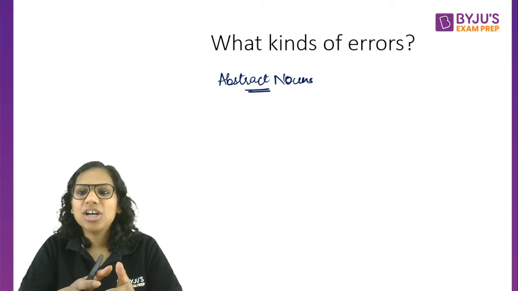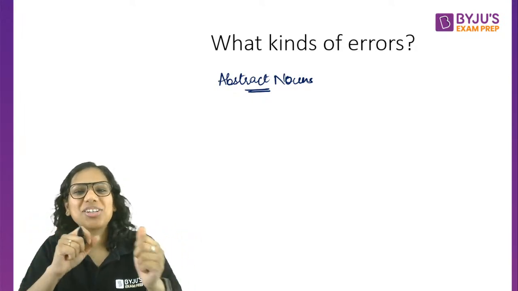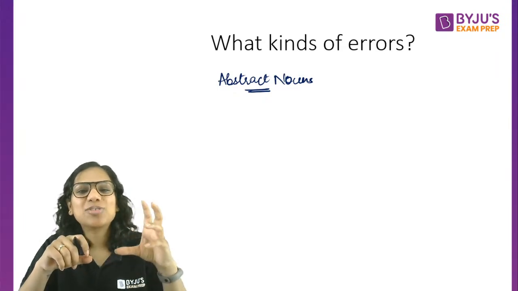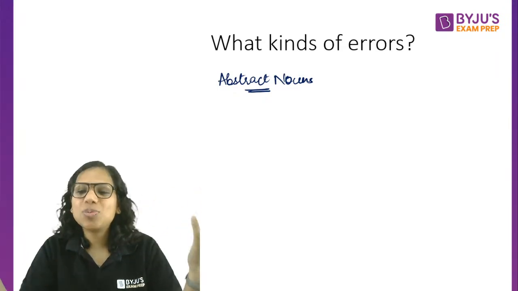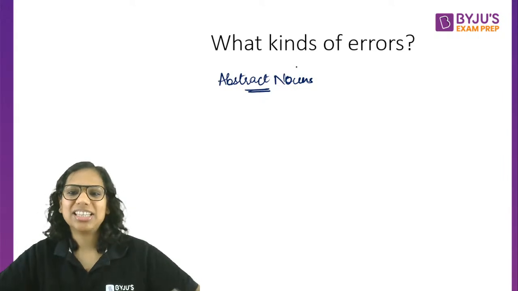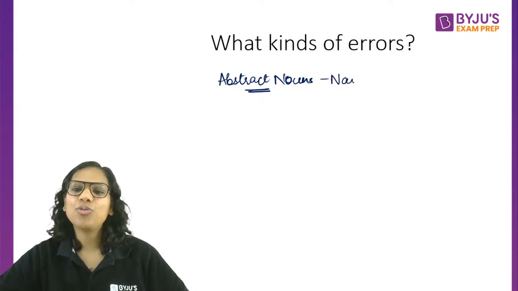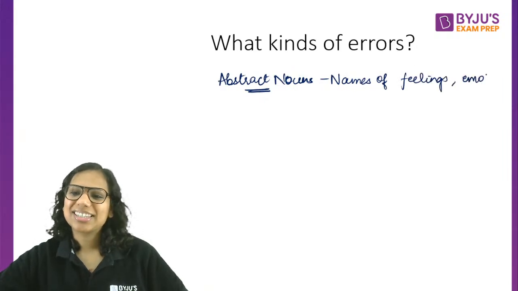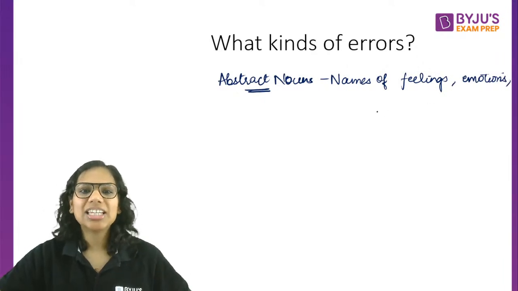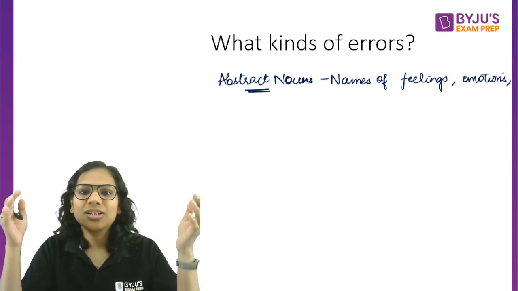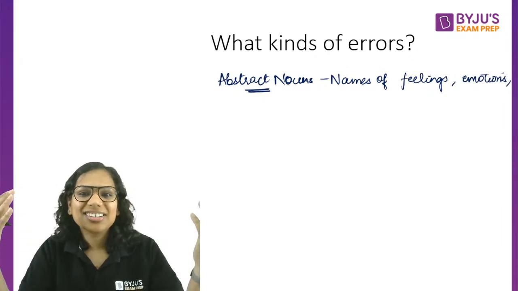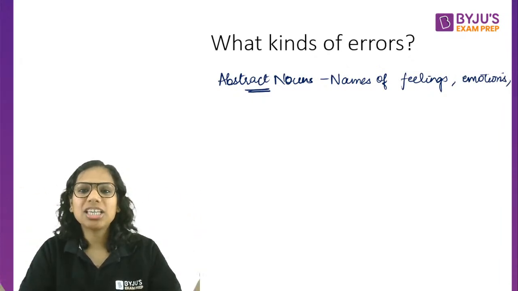So, abstract nouns are the names of emotions, the names of feelings, right? Basically, those things that cannot be seen, heard, tasted, smelt, or touched. Those things that you cannot perceive through your five senses.